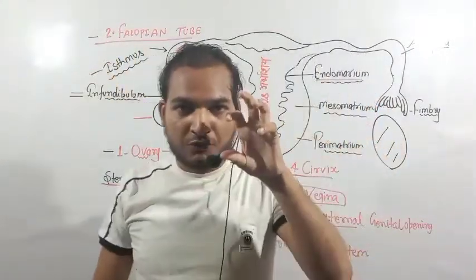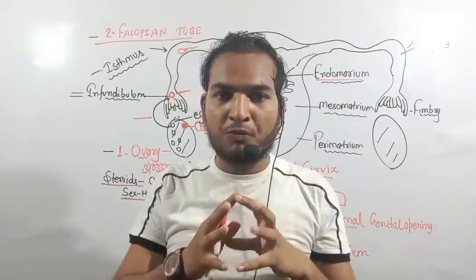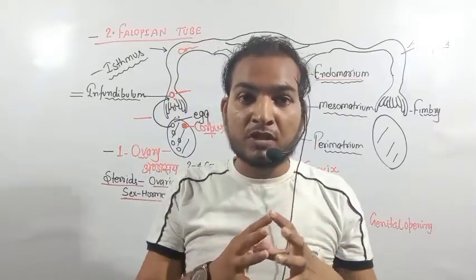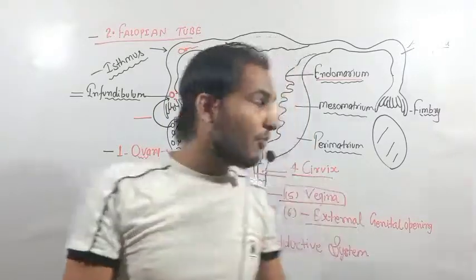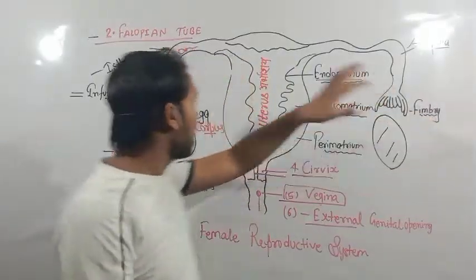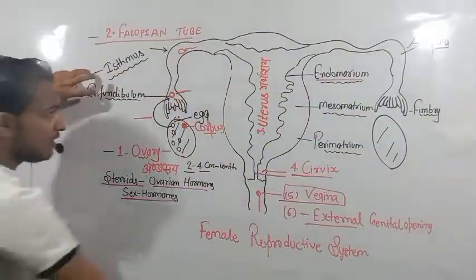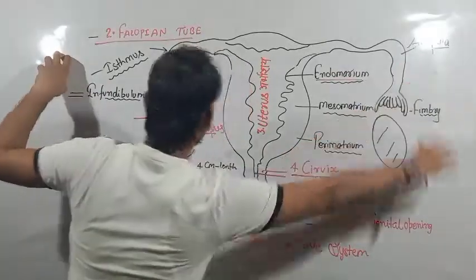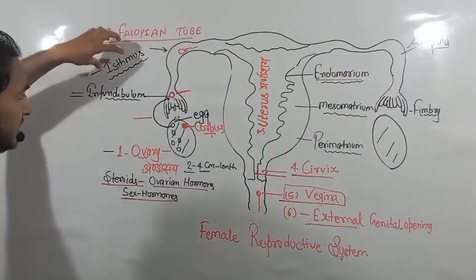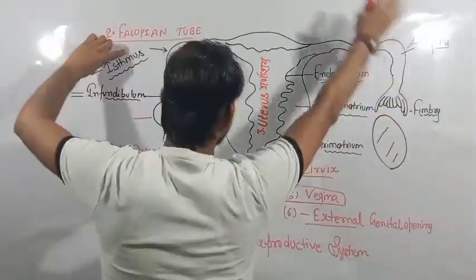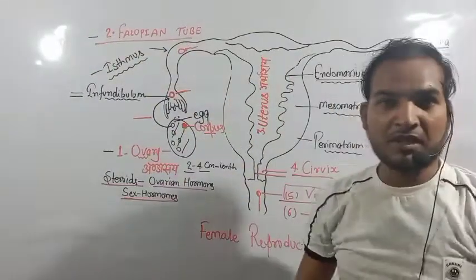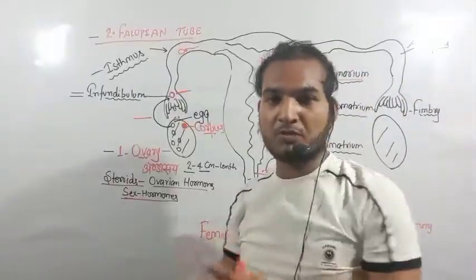Okay guys, the fallopian tube has mainly four parts. What are the four parts of the fallopian tube? First is the fimbriae, second is the infundibulum, third is the ampulla, and fourth is the isthmus. Okay, these are the portions of the fallopian tube.